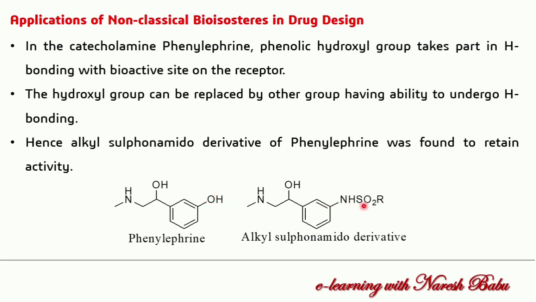This alkyl sulfonamido derivative, if you keep it instead of the OH group, is a non-classical bioisostere. There is no similarity in the atoms. Only two atoms are here, OH, but here we are replacing with many atoms. But it retains its activity due to similar binding affinity. OH acts as a hydrogen bond donor, and the same NH has hydrogen bond donor activity.